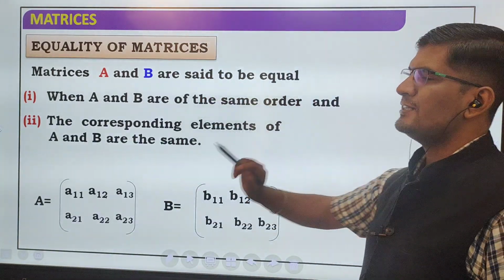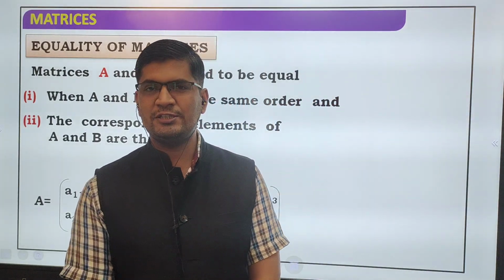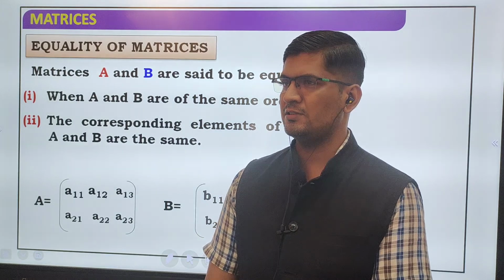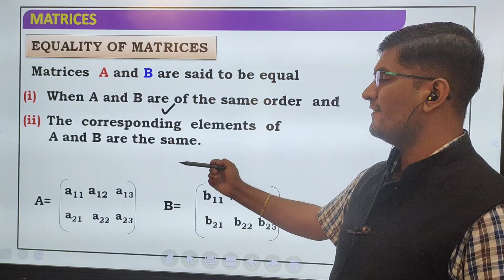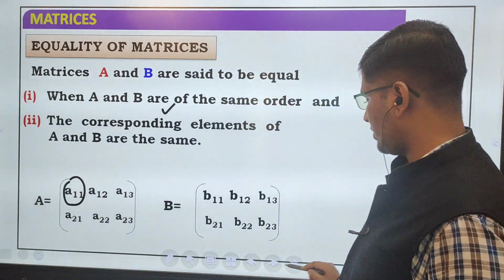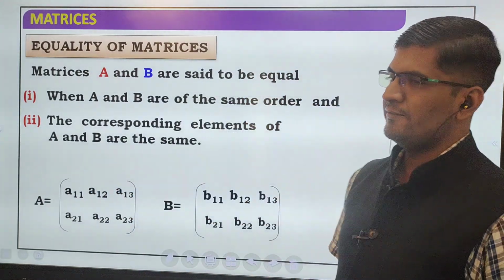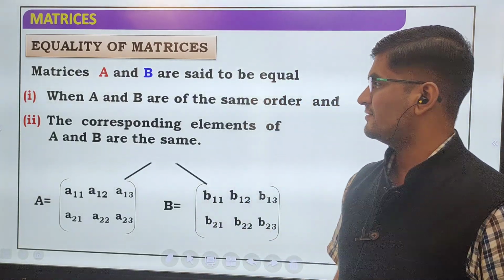So first step, how to find equality of matrices? First we have to check the order of a matrix. Then again we have to check whether the corresponding elements are equal or not. If the corresponding elements are equal, then we can say that the matrices are equal.